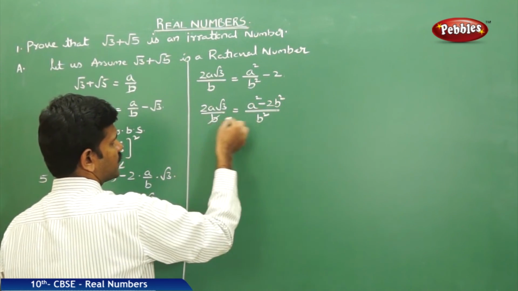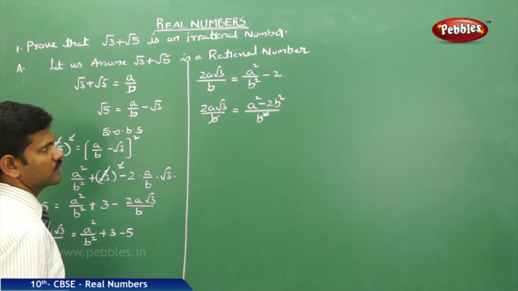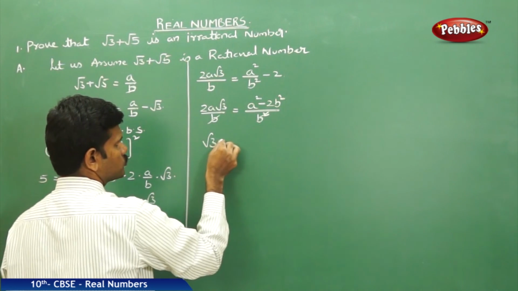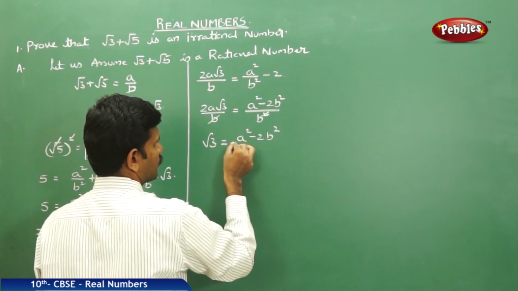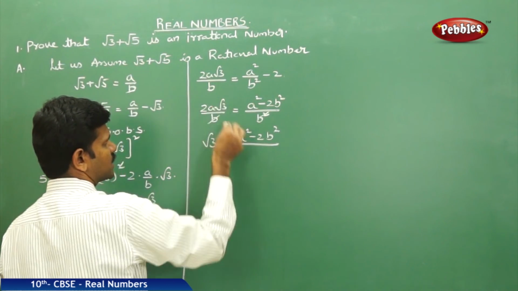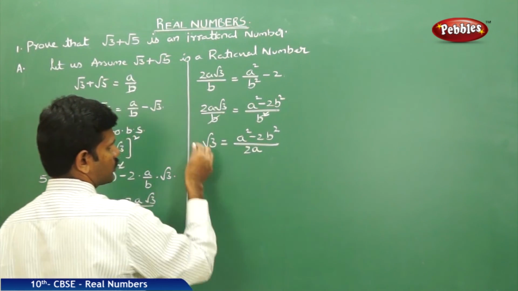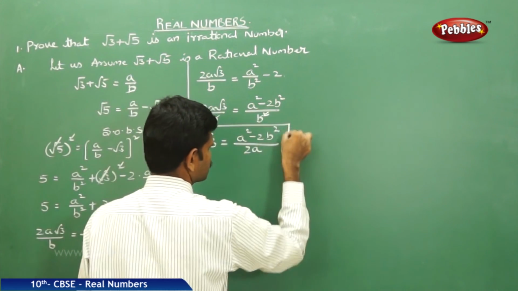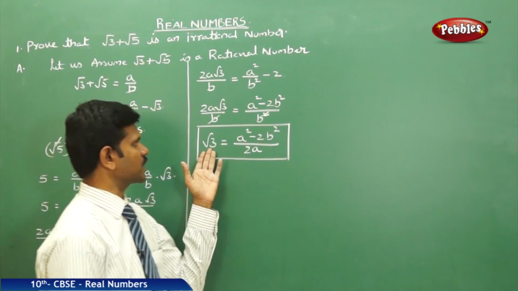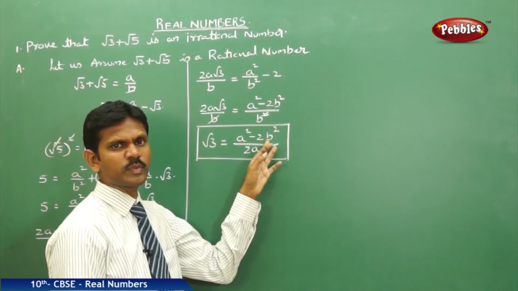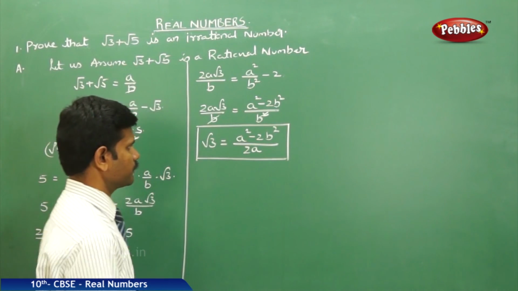Now b square gets cancelled, therefore root 3 is equal to a square minus 2b square by 2a, since the multiple crosses to the other side and becomes division. Therefore, root 3 value is separated.